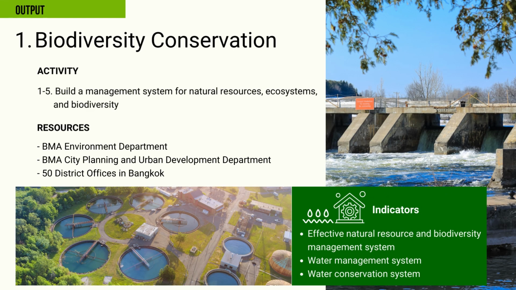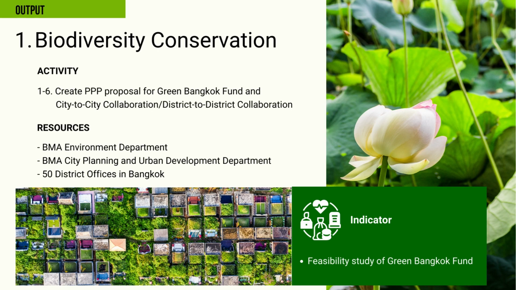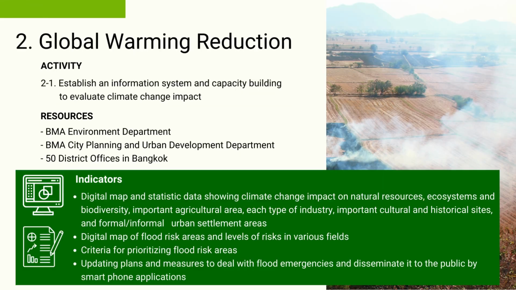The fifth activity is to build a management system. 3 indicators are effective natural resource and biodiversity management system, water management system, water conservation system. The sixth activity is to create public-private partnership proposal for Green Bangkok Fund and city-to-city collaboration or district-to-district collaboration. The indicator is feasibility study of Green Bangkok Fund. There are 4 activities for global warming reduction output.